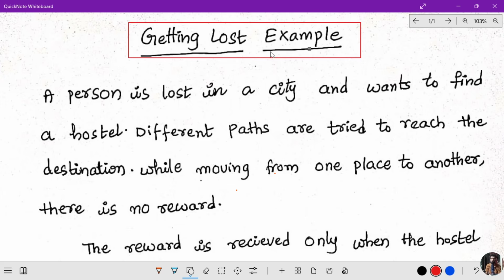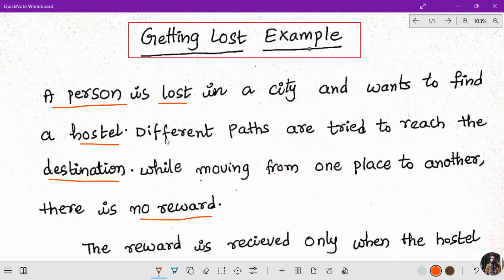In the getting lost example, let us see one sample or real time example. A person is lost in a city and he wants to find a hostel. So what is going to happen? Different paths are tried to reach the destination. From his place, he wants to reach his hostel. He tried different paths. While moving from one place to another, there is no reward.